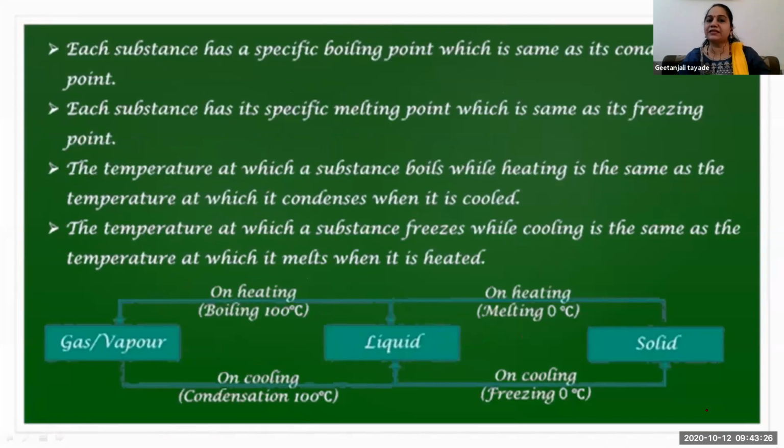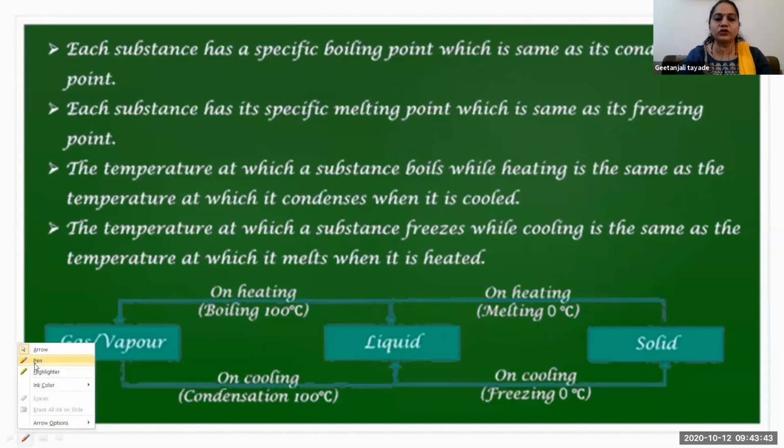So each substance has its specific. Now we just take example of a water, but same thing is applied to all substances. So each substance has a specific boiling point, which is same as the condensation. This is a very important one. Each substance's boiling point and condensation temperature is the same one. See, boiling point same as the condensation.